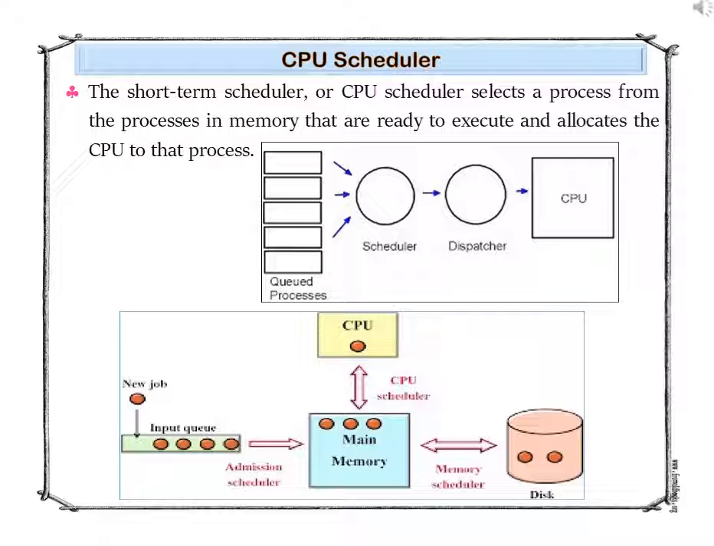Several processes are kept in memory at one time. When one process has to perform input-output, the OS takes the CPU away from that process and gives the CPU to another process. This pattern continues.